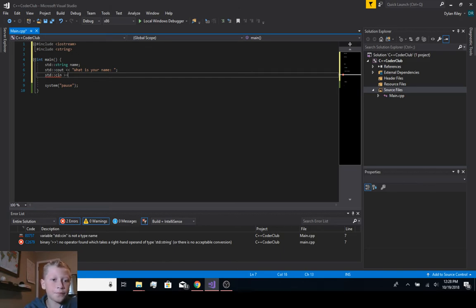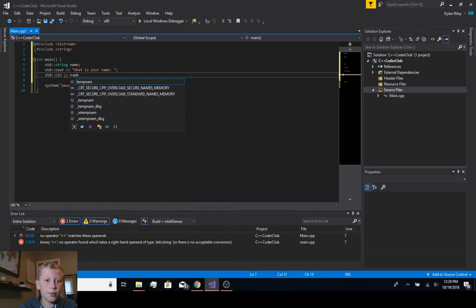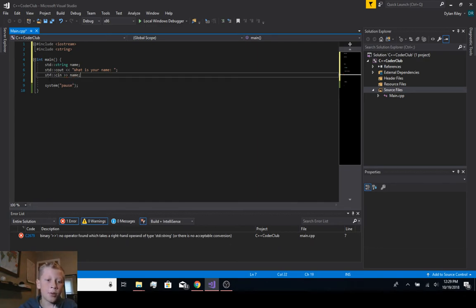Now remember that you need the greater than and less than signs to be the opposite way. The reason you have them is because cout is taking this sentence and putting it through those into the console. That's why it's console output. But this is the other way: it's taking your input and putting it into whatever variable you write. So I will do std::cin name, and whatever you input is going to be name.